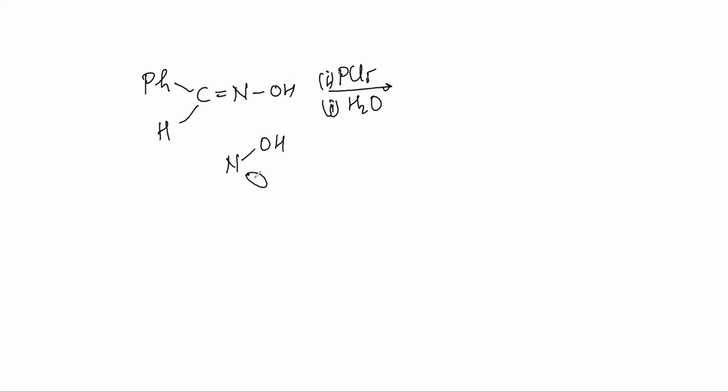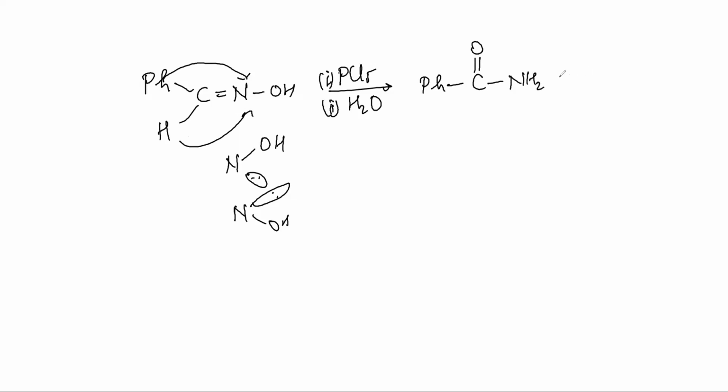This OH can be like this and this OH can be like this also. I don't know, so I will consider both cases. Once I will show migration of H and I will show migration of pH as well, because I don't know what will actually happen. They did not tell me specifically. So one product I will get like this, and one product I will get like this. This is from H migration, and this is from pH migration.